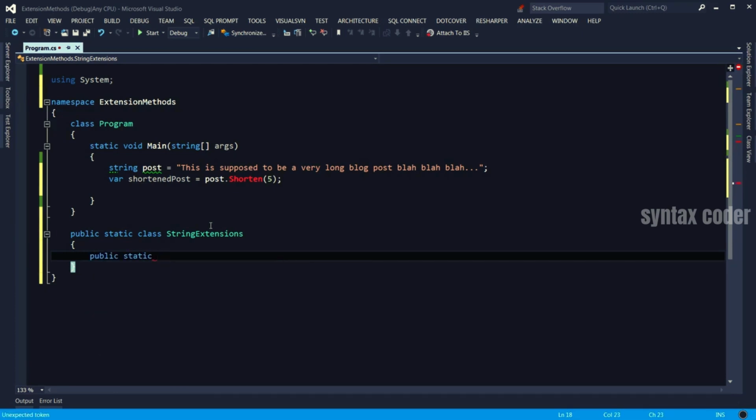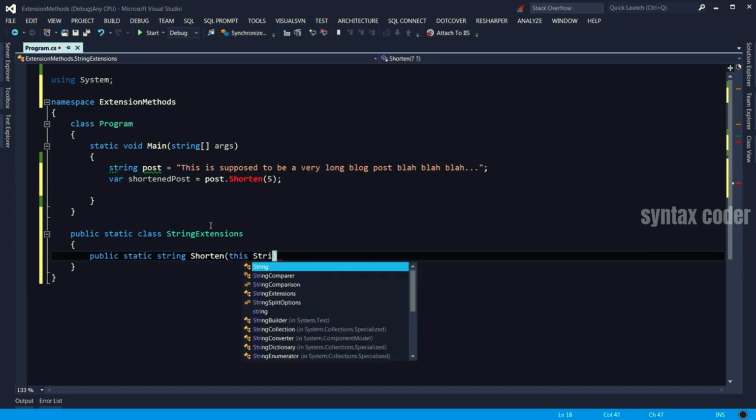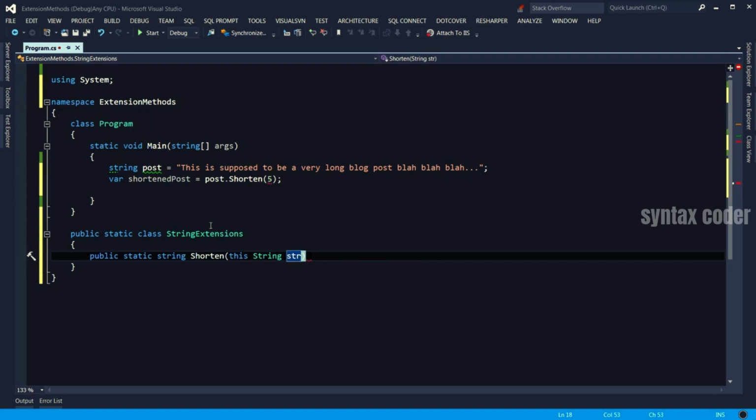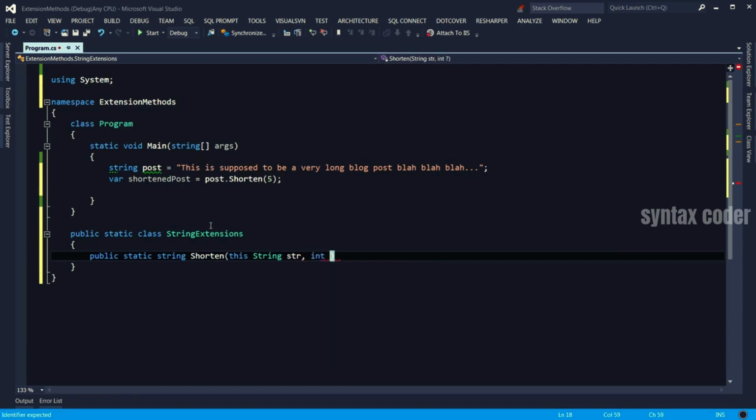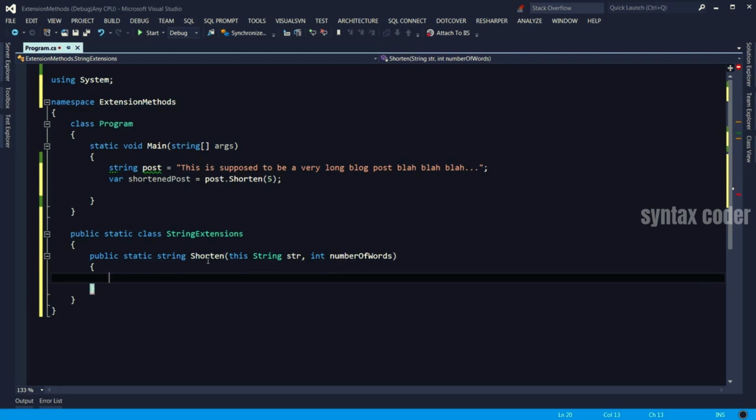In this case, we want our Shorten method to return a string, and here is the name of the method. The first argument of this method should always be this and the type you're extending, and give it a name. That's a convention you need to follow. And we want our Shorten method to take a parameter of type integer called numberOfWords. So with that, the Shorten method is absolutely fine. I didn't have to inherit from the string class or change the string class's source code.